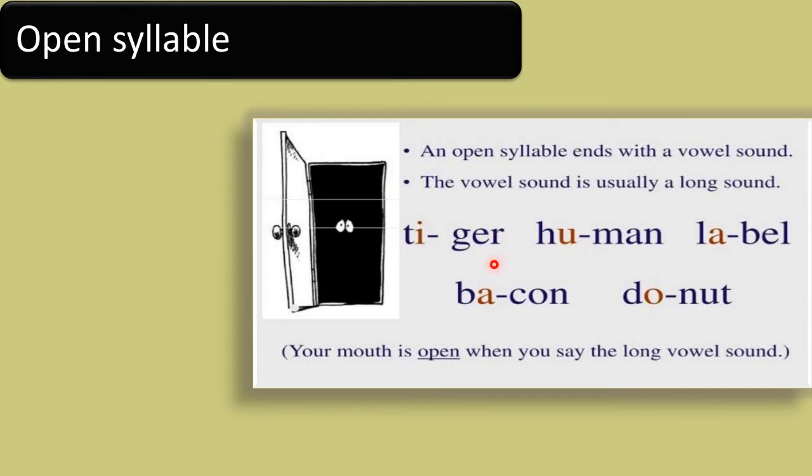Please have a look at these examples: tiger, human, label, beacon, and donut.